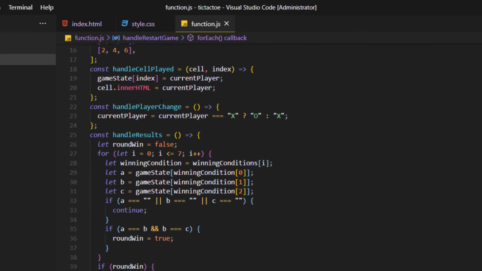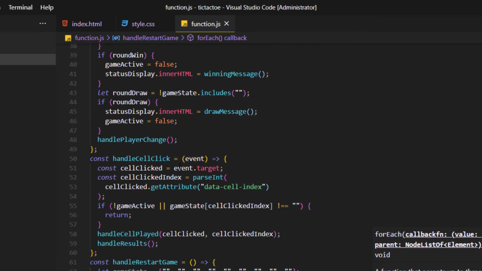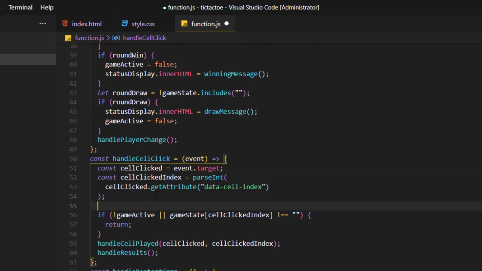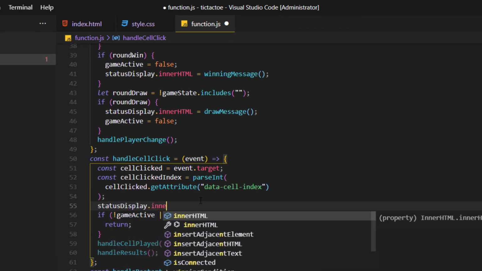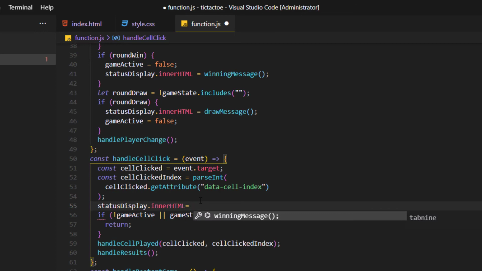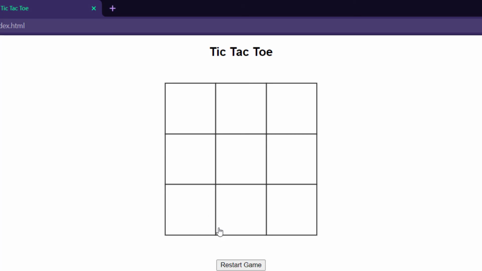I forgot to add one thing at the very beginning, I guess, which is when we click on handle cell click, I think this is where we should introduce the status display inner HTML. It's actually the current player turn. So it's X's turn, O's turn.